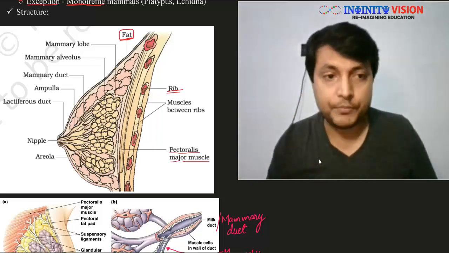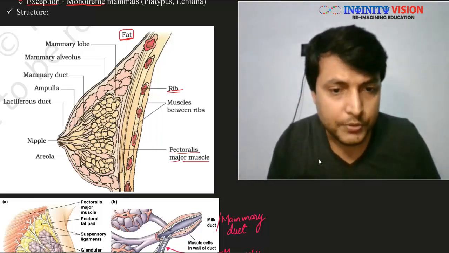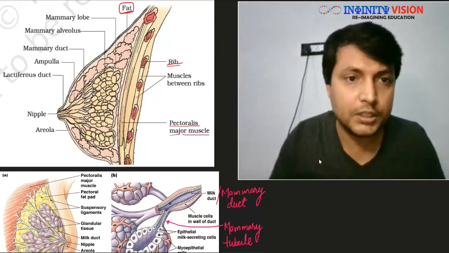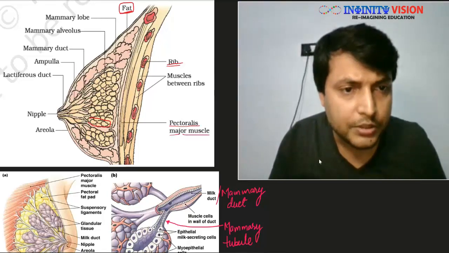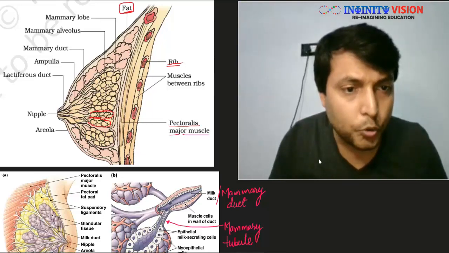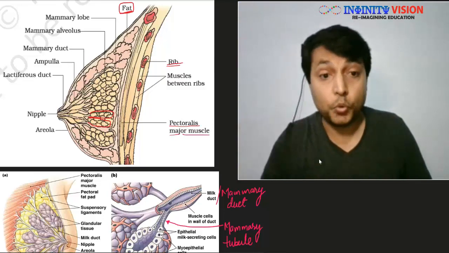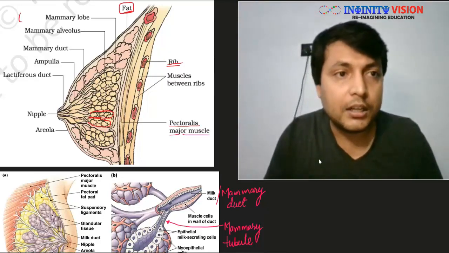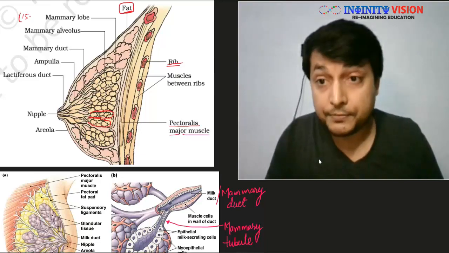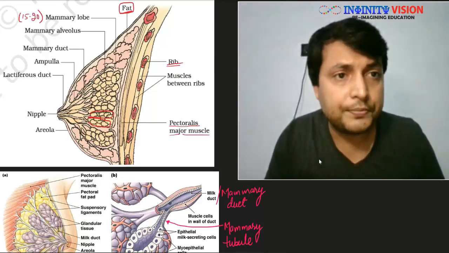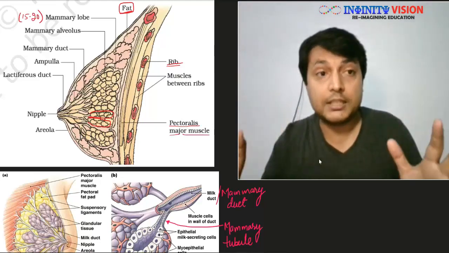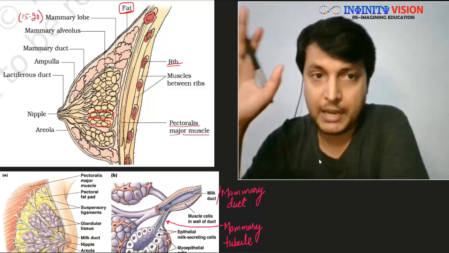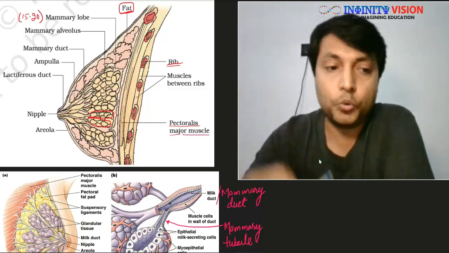If you look at this gland, what we find is that this gland is made up of these mammary lobules or lobes. So can you see here, what we find here is these structures. Can you see? Now these are mammary lobes. These are called mammary lobes. And in a human female breast, there are around 15 to 20 such mammary lobes per breast, so per mammary gland there are around 15 to 20 mammary lobes.